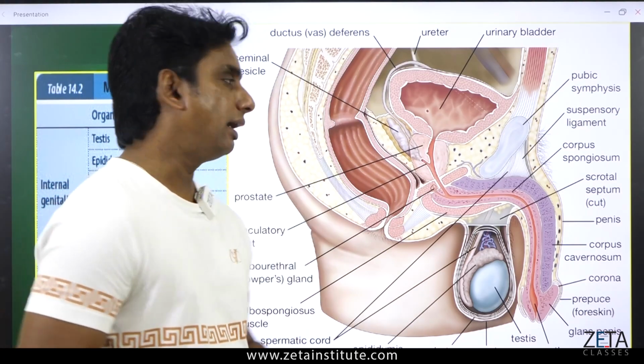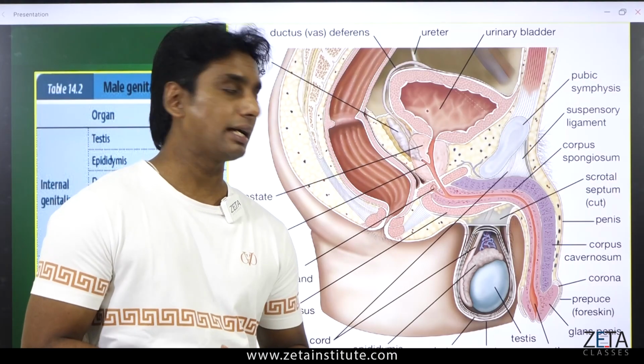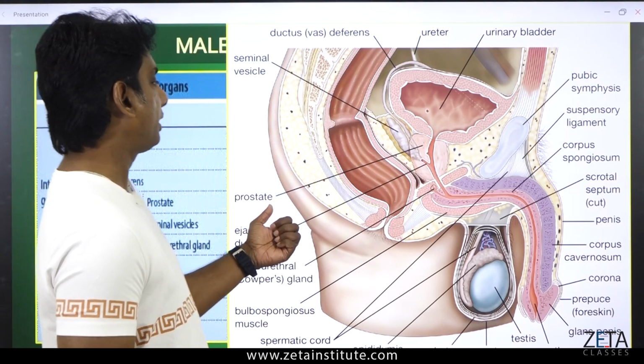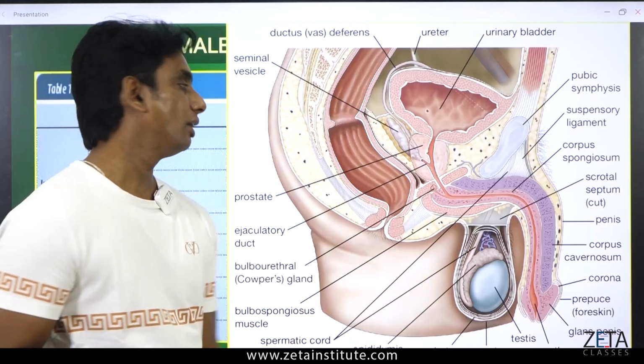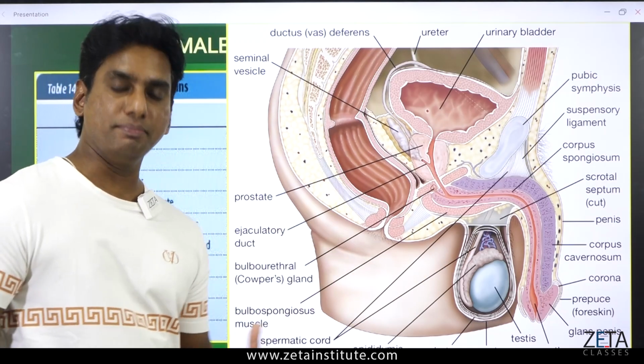I just told you about the effect of not being associated with cancer, but otherwise, what does the prostate gland do? There is a function of the prostate gland. The prostate gland produces an alkaline medium.